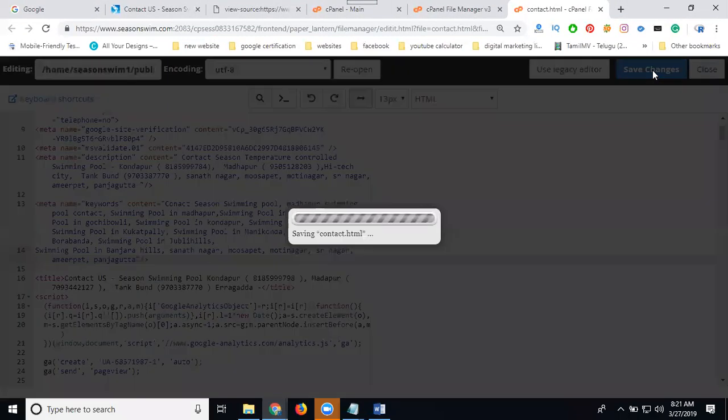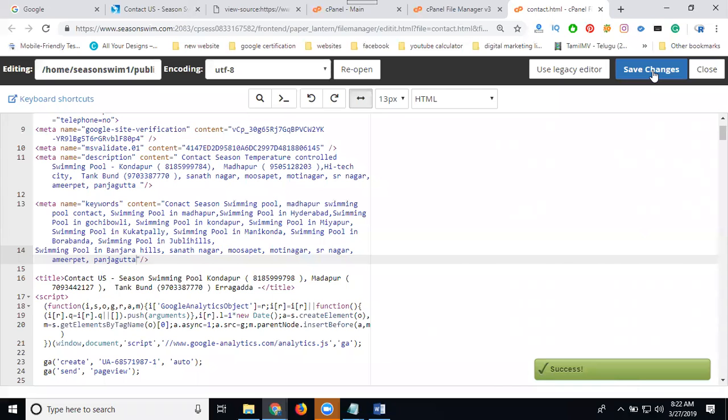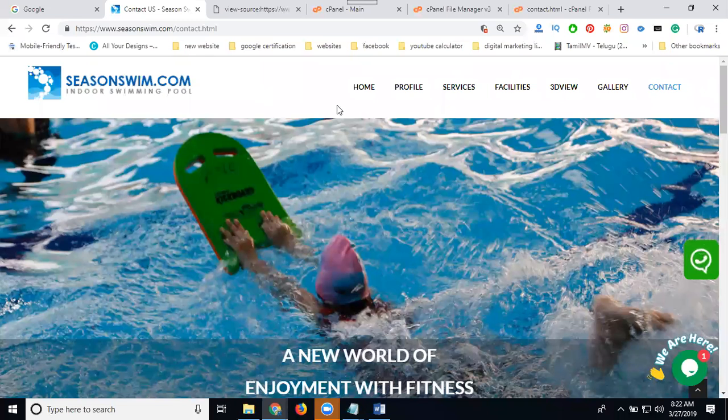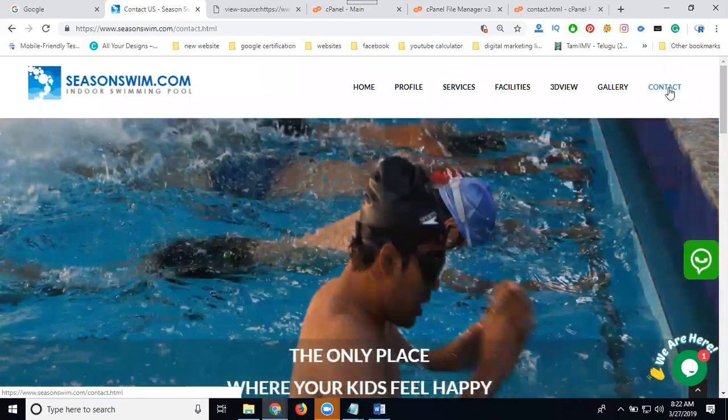Click save changes. But in SEO updates, meta keywords are not considered by Google, only the title and description are considered. So based on your title and description, the keyword is promoted for your particular areas. Any keyword you can promote on your static website, add to your SEO title and description based on the home page and contact us page. That will increase.